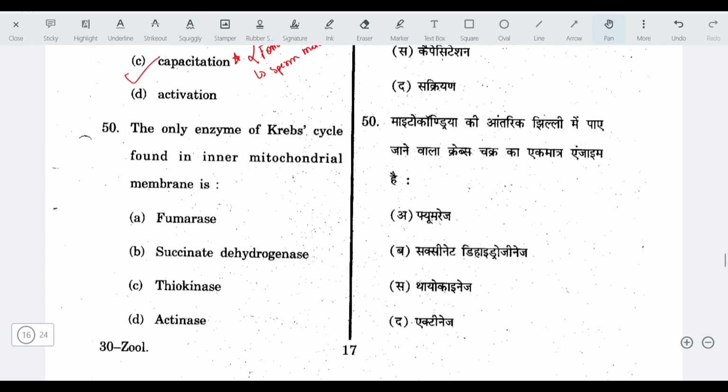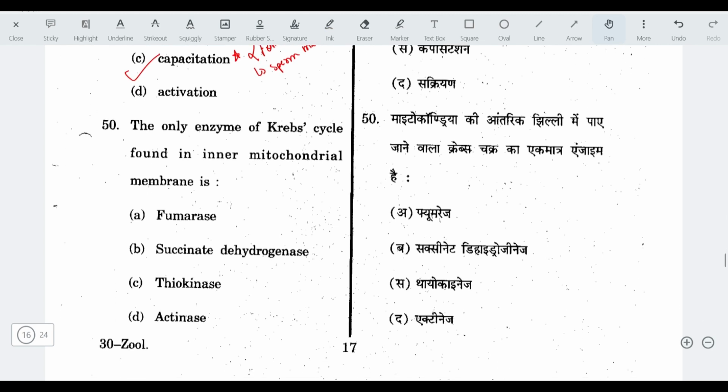The only enzyme of Krebs cycle found in the inner mitochondrial membrane is? The answer is succinate dehydrogenase, and it is associated with complex 2 of ETC. Okay, so these were the first 50 questions of this question paper, and the other questions will be